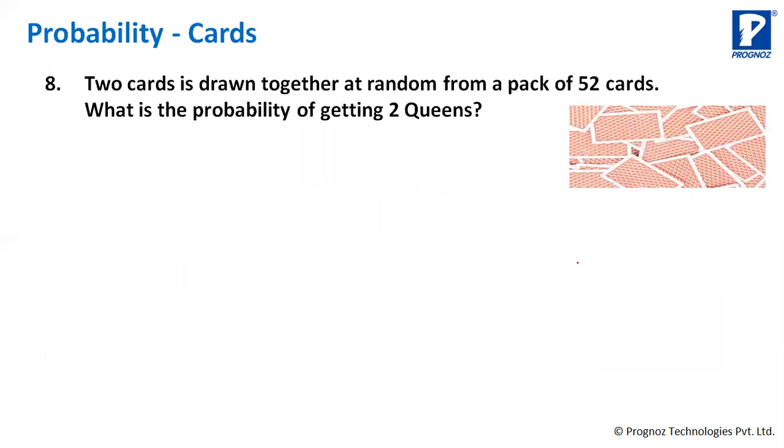Can you answer this? 2 cards are drawn together at random from a pack of 52 cards. What is the probability of getting 2 queens? What will be the probability of getting 2 queens? ये रेड बॉल की तरह है, जो हमने रेड बॉल पहले निकाला था उस तरह से. आपको याद होगा, there were blue balls, red balls and green balls. इसमें 3 red balls निकालने का वो probability निकाला. So here, if 2 cards are drawn together at random from a pack of 52 cards, what is the probability of getting 2 queens?